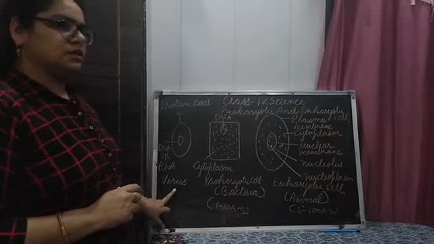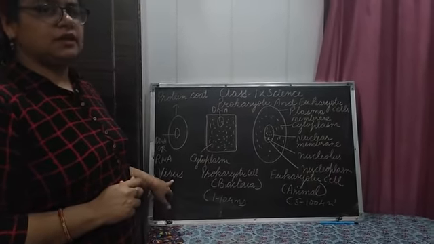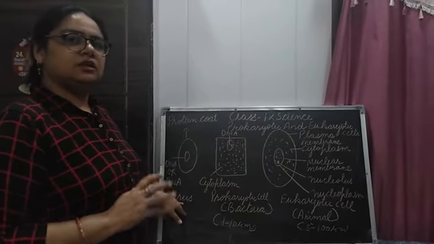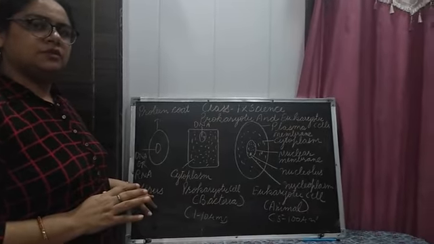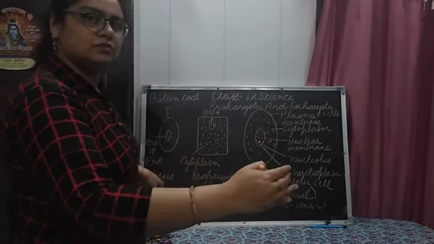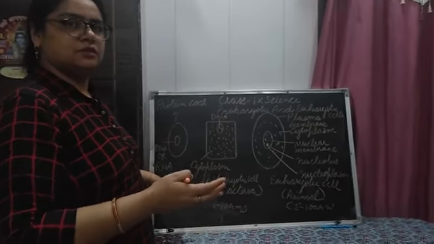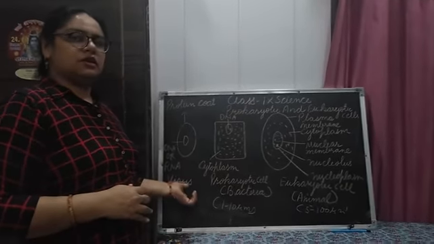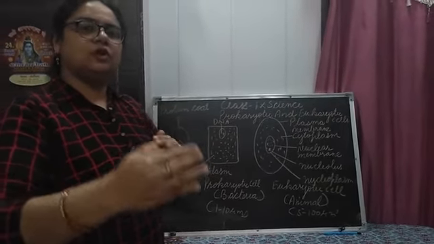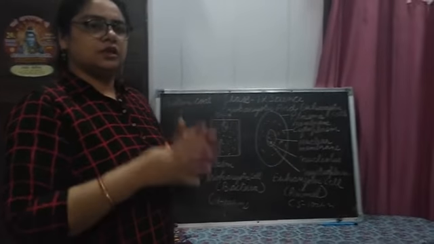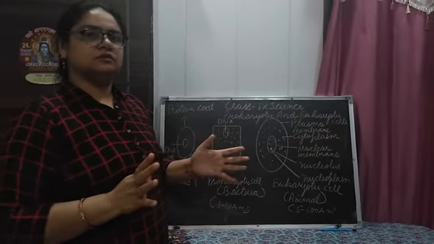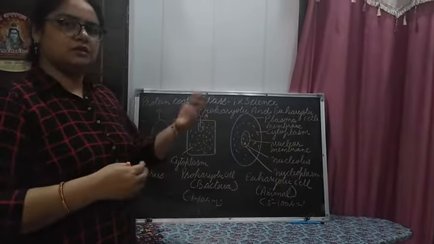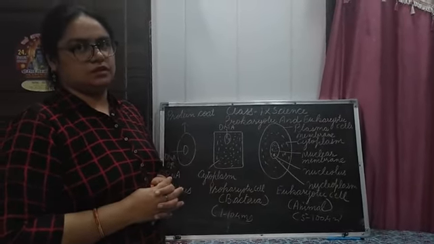For example, virus. The virus lacks a cell membrane, so it does not show any characteristics of a living organism until it enters the body of a cell, like a prokaryotic or eukaryotic cell. So we can say that virus is a link between living and non-living things, because outside the host it acts as a non-living thing, but when it enters the body of another cell, it becomes alive.